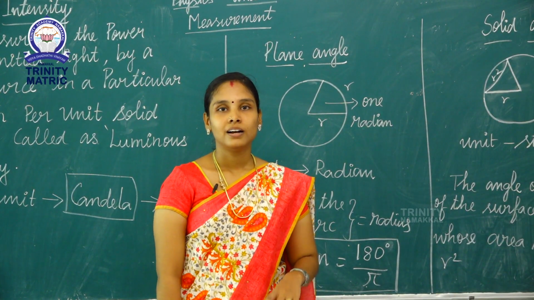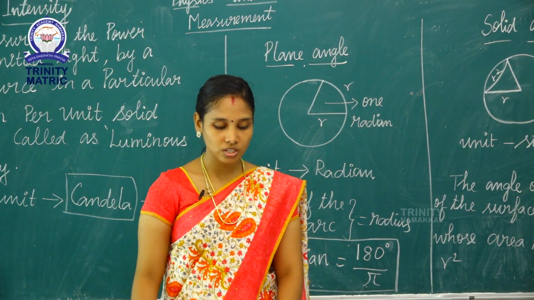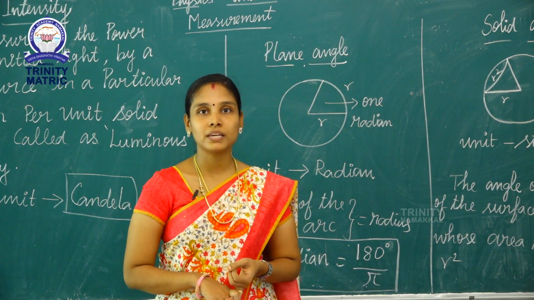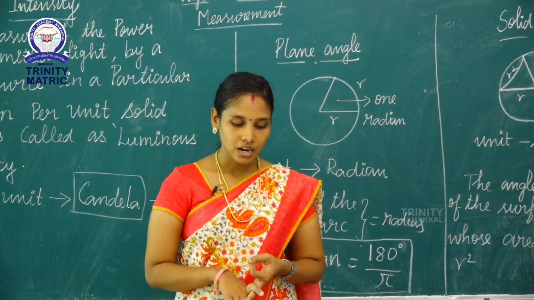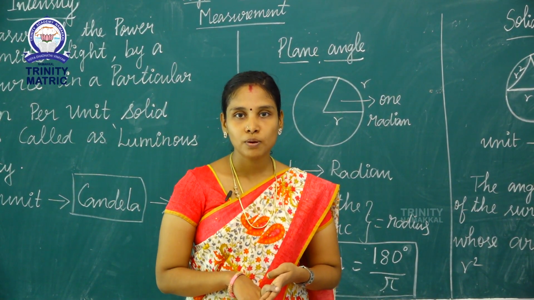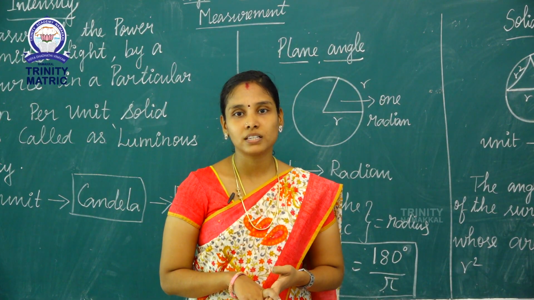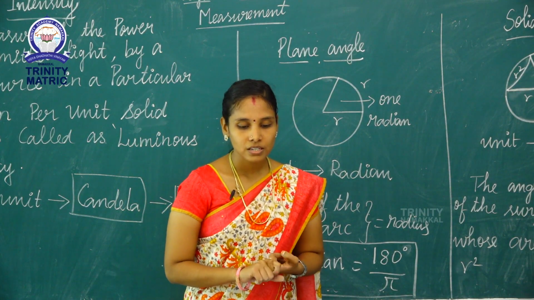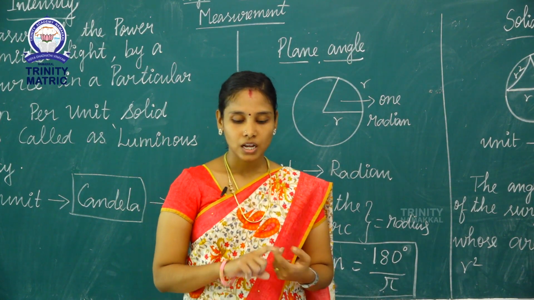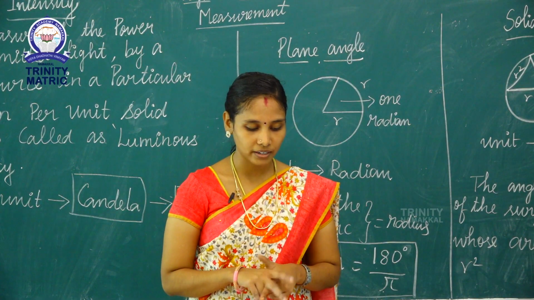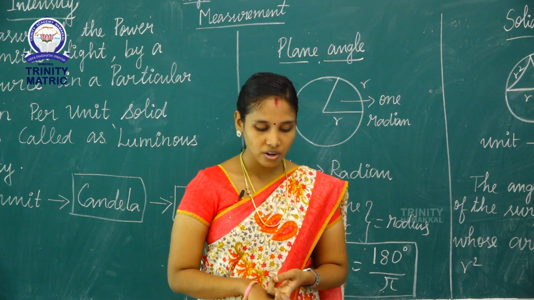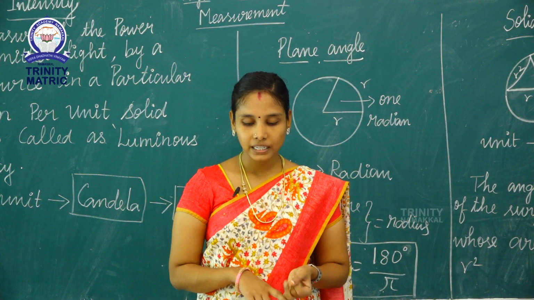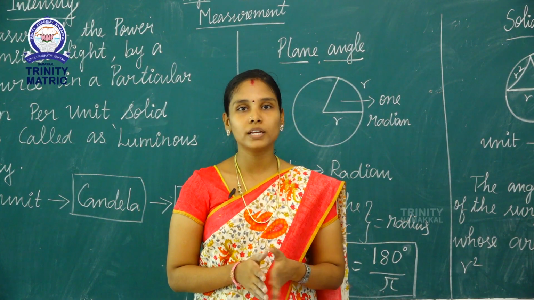Okay students, recall our chapter. First we saw measurement and the definition of measurement, the basic system of units and then SI units of basic units, that means 7 basic quantities. Next we saw temperature and conversion of scales of temperature, applications of various thermometer scales and then electric current, amount of substance and luminous intensity.